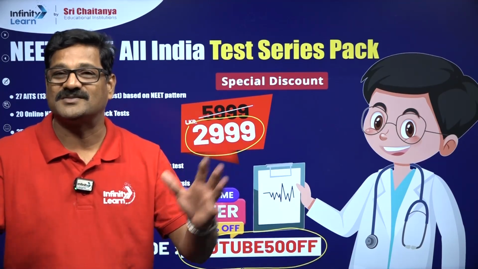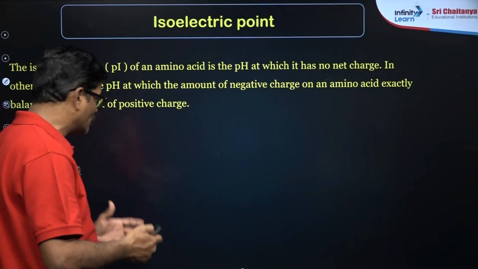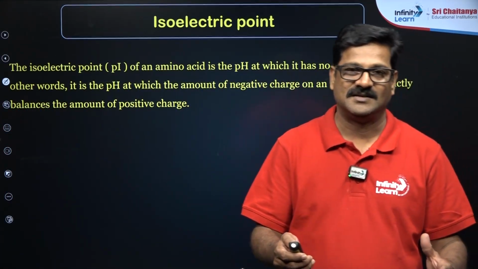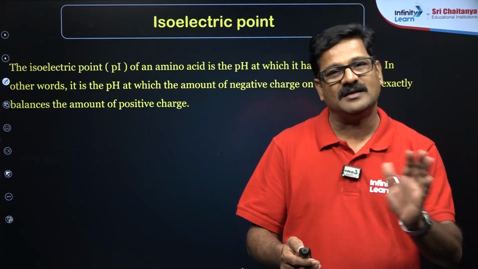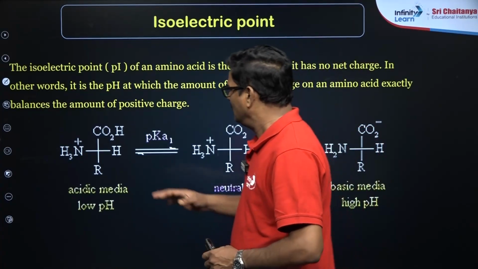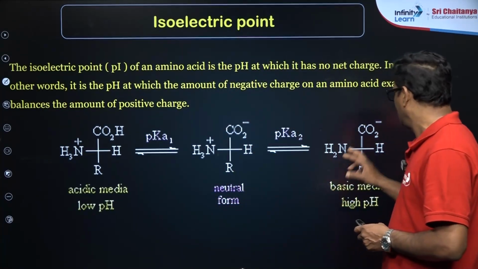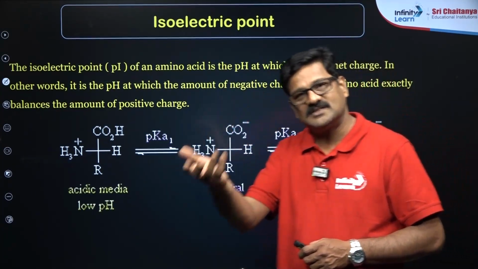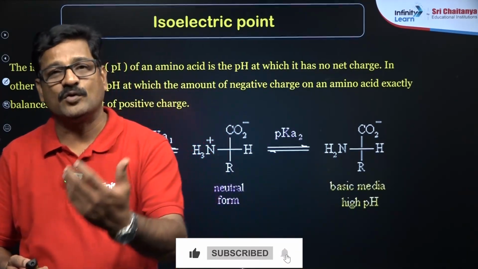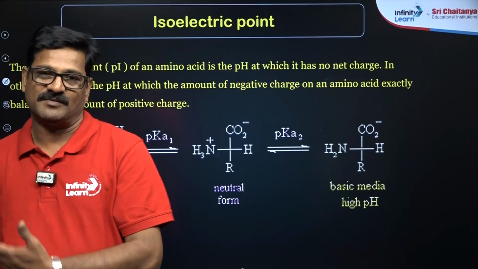Okay, all the best, and let us go into the isoelectric point. So an amino acid has both an amino group and a carboxylic group. The carboxylic group can be ionized in acidic and basic media, and the amino group is ionized in basic media.